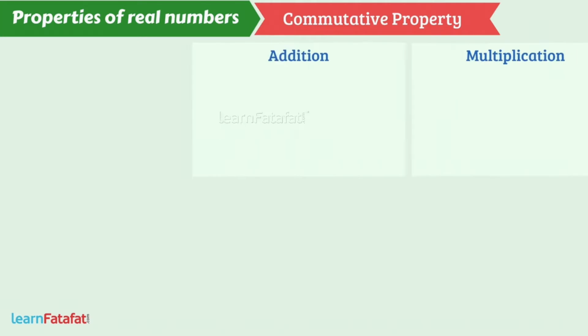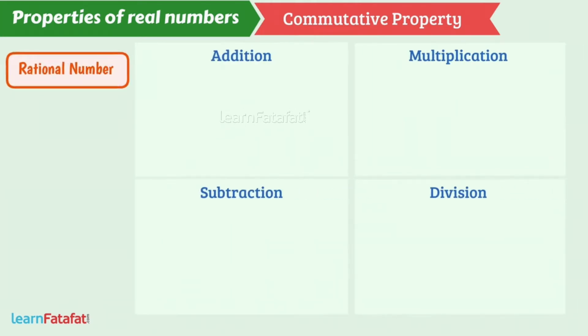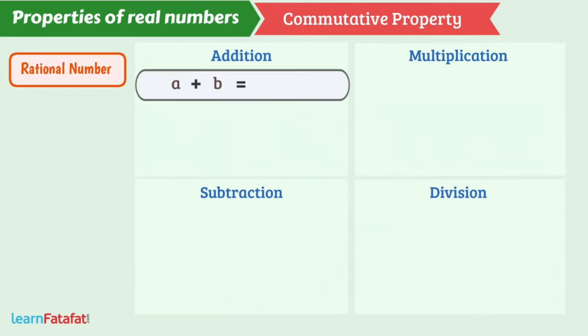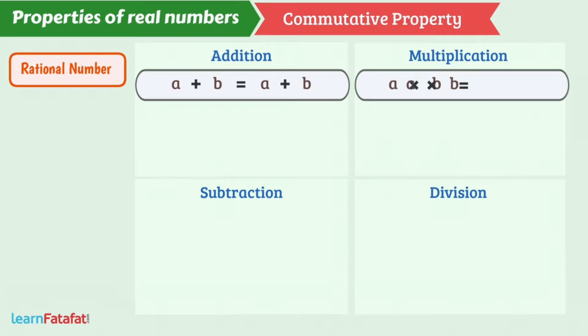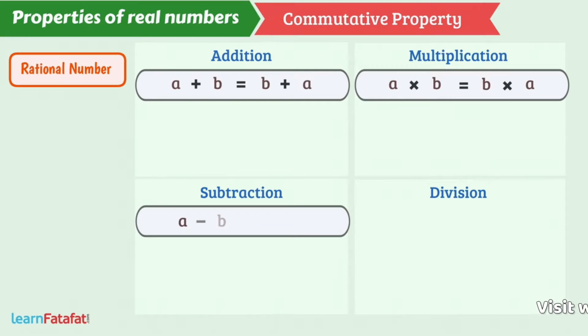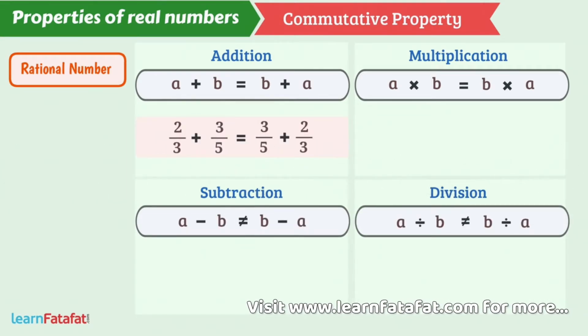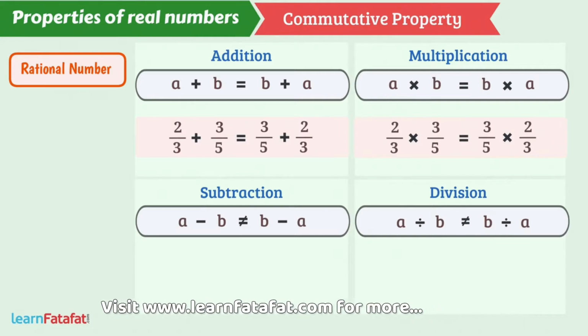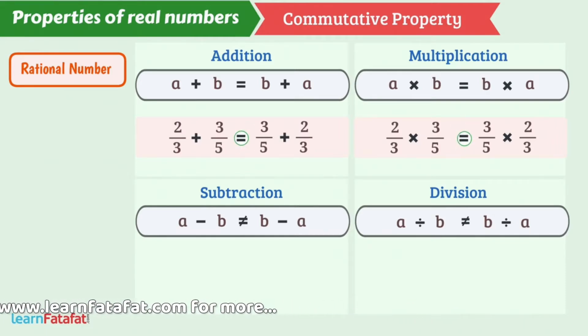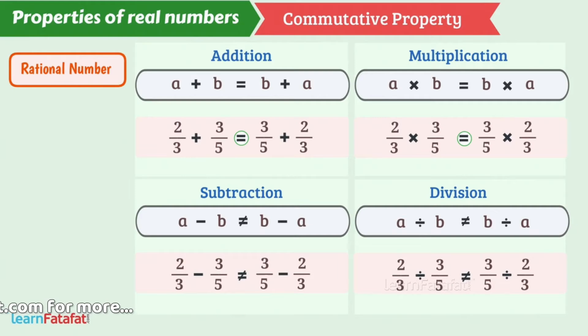Commutative property. For rational numbers, order of addition or multiplication can be changed, but order of subtraction or division cannot be changed. So, addition or multiplication of rational numbers is commutative, while subtraction or division of rational numbers is not commutative.